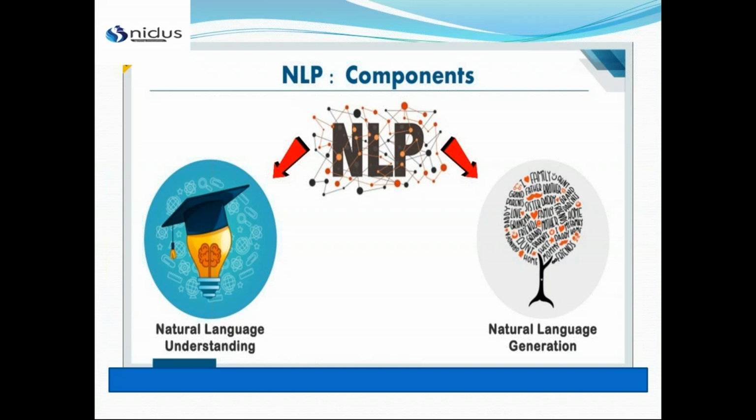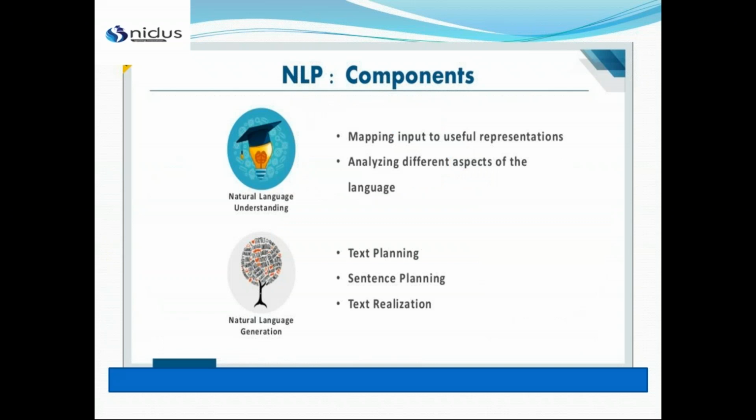First is natural language understanding, because you should understand the language first in which you have to communicate. And second is natural language generation, where you have to generate the analysis which you derived from that. In natural language understanding, we are mapping input to a useful representation. Here we are analyzing different aspects of the language, so we have to understand what is happening in the string, or what the user is saying.